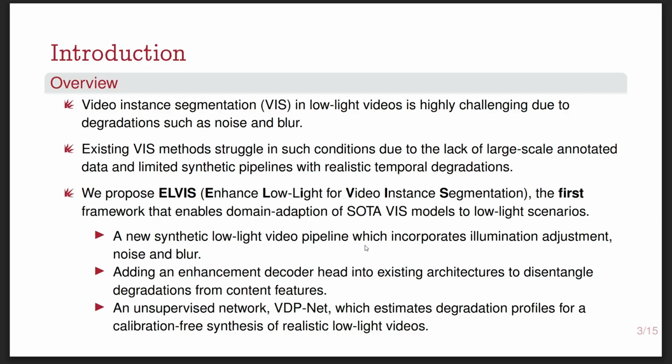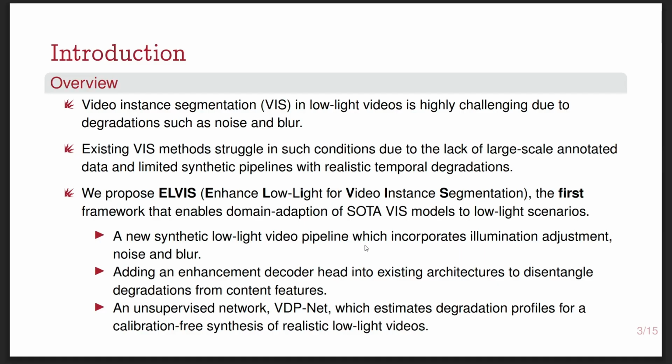Video instance segmentation in low-light videos is highly challenging due to degradations such as noise and blur. Existing VIS methods struggle in such conditions due to the lack of large-scale annotated data and limited synthetic pipelines with realistic temporal degradations. We propose ELVIS, Enhanced Lowlight for Video Instance Segmentation in the Dark, the first framework that enables domain adaptation of state-of-the-art VIS methods to low-light scenarios.